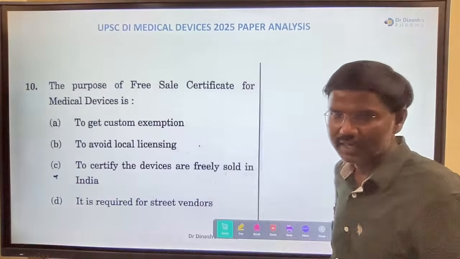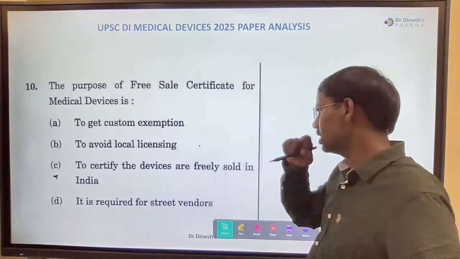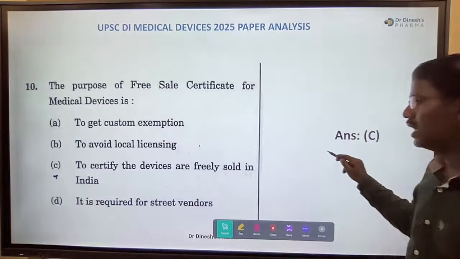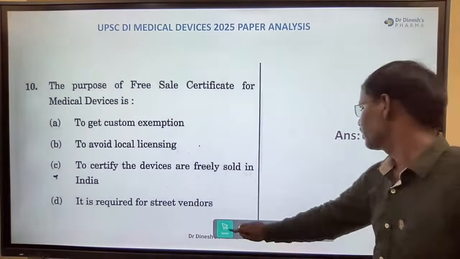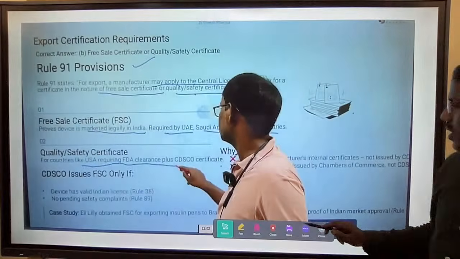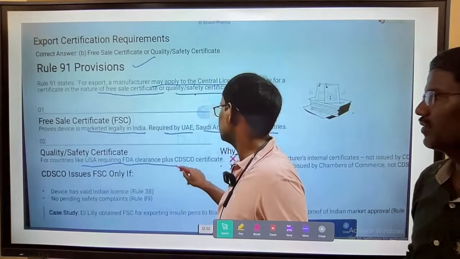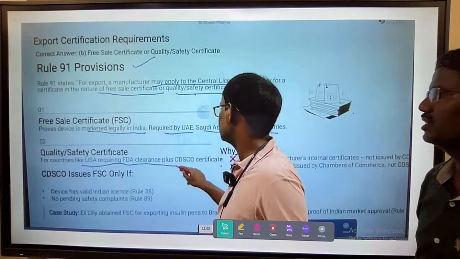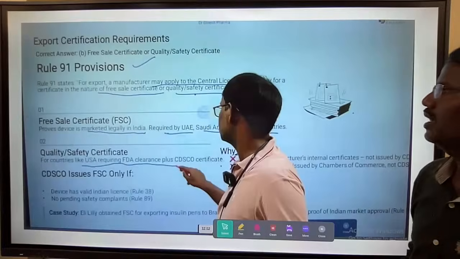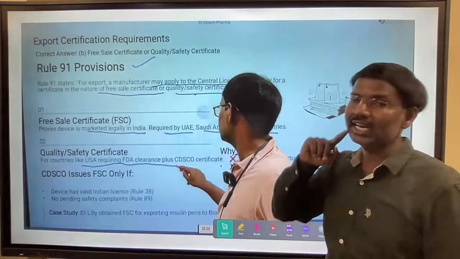Free sale certificate is required. So that is to certify the devices freely sold in India. Okay, next question. So this is the rule we are explaining: free sale certificate and quality safety certificate, which provides devices marketed legally in India. And this is the rule 91 provisions.